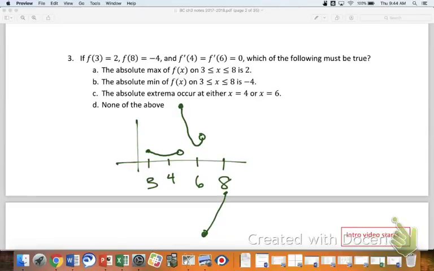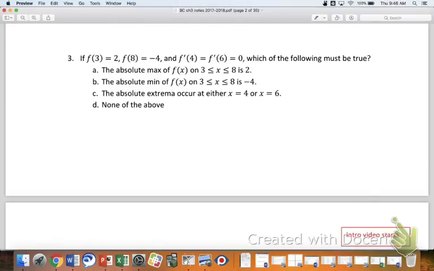AP classes or AP Calculus specifically in the past, you do get questions like this, right? Thank God it's not like 45 questions where it's all conceptual, right? There's a lot of computational stuff too, but these will definitely show up. Anyway, all right, let's take a look here at our next section, 3.2.